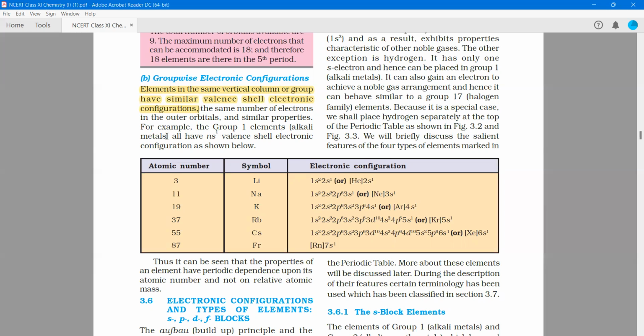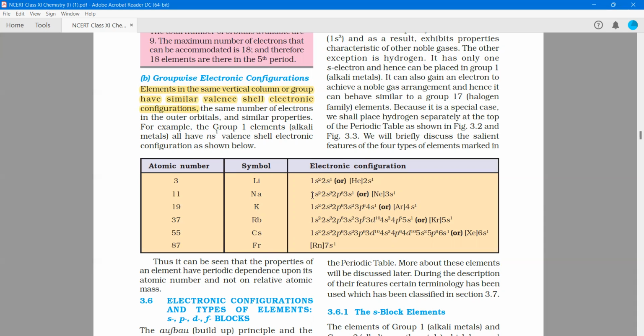For example, group 1 elements, that is the alkali metals, all have ns1 valence shell electronic configuration as shown below. Atomic numbers 3, 11, 19, 37, 55, 87 are lithium, sodium, potassium, rubidium, cesium, and francium.